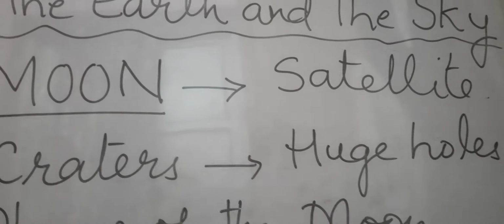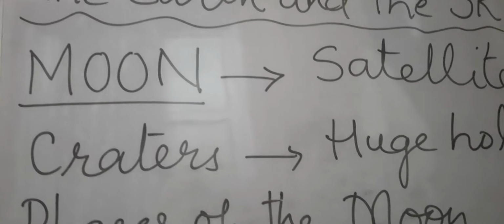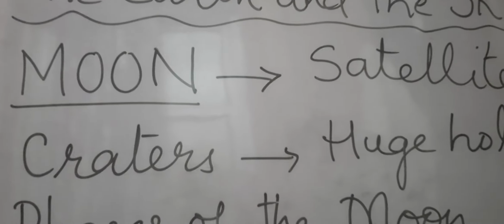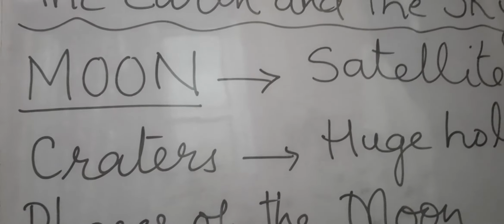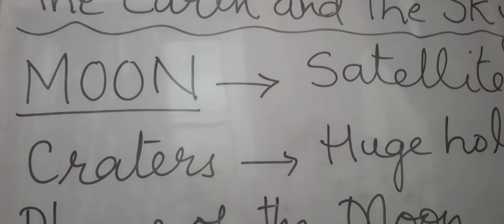There are huge holes present on the moon. These huge holes are called craters. The first man to land on the moon was Neil Armstrong in the year 1969, and he was from USA.